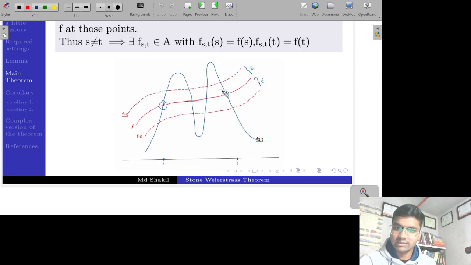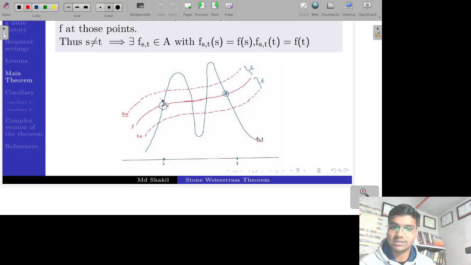So the region between these two dotted lines is nothing but the epsilon neighborhood of this function F. See, the epsilon neighborhood of a point in the real line R is an open interval, and the epsilon neighborhood in R squared, that is the plane, is an open disc. But when we talk about the epsilon neighborhood of this function, it looks like this. Then we say that there exists a function F_ST.